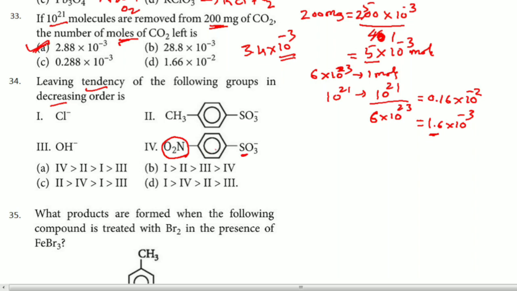Because of that reason, remember, if the negative charge in the leaving group is delocalized, then it is more stable, hence the fourth is more than 2, then it comes to 1, then it comes to the third one. Remember, OH minus is least. Because of that reason, answer for this question is A, 34th question.